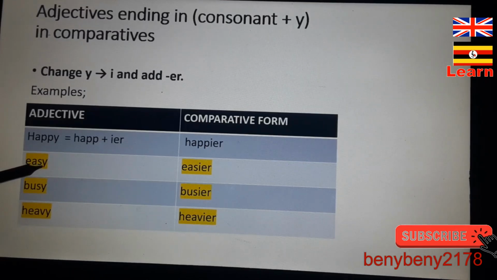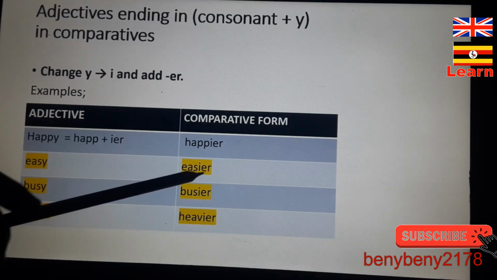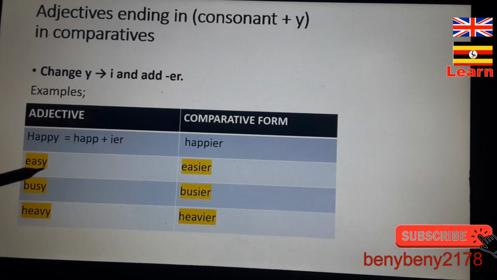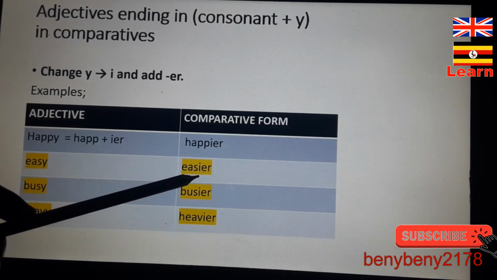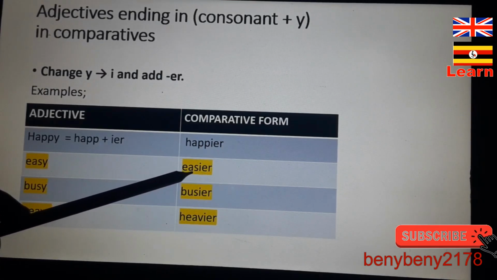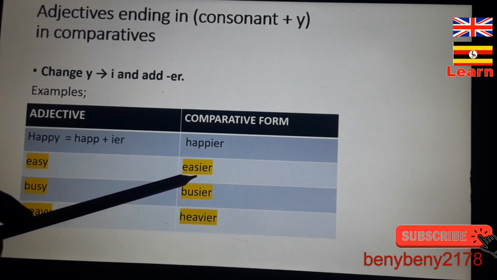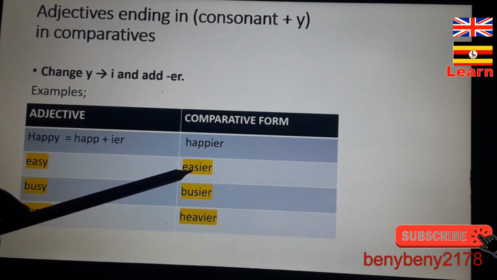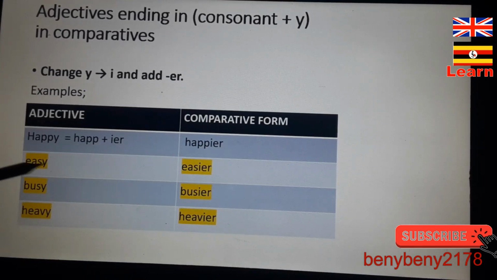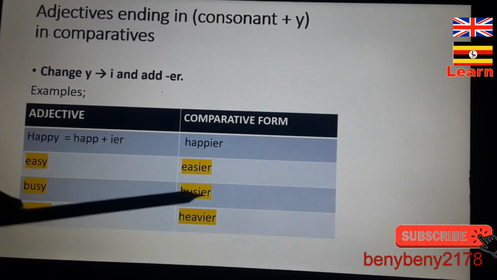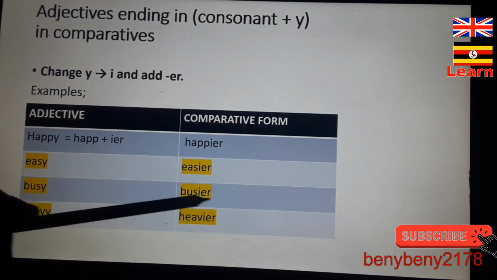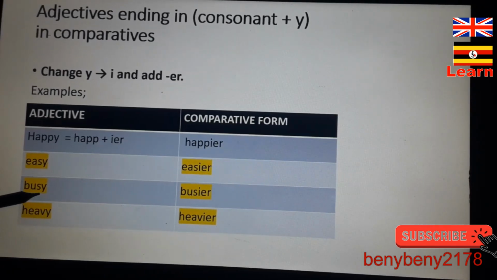Easy is ending with Y. We remove the Y and put IER. So easy will change to easier. Repeat that. Easy, easier. And easier in Luganda means kyangu okusinga, because you're comparing two things. So easy means easier. Busy, you remove the Y and add IER. It becomes busier. Okay? Busy will become busier.